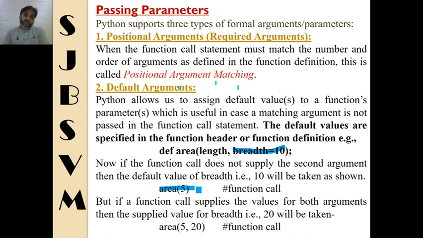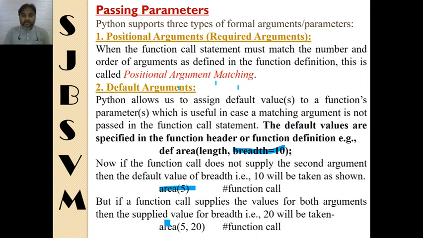So one argument means the positional argument. This value goes to length, not to breadth, because length is a positional argument. The first value will go to the length, so length will be 5, and breadth, since it is not being given any value, will automatically take 10.